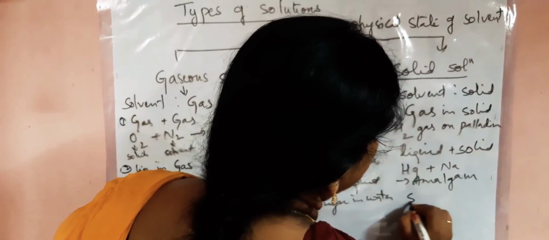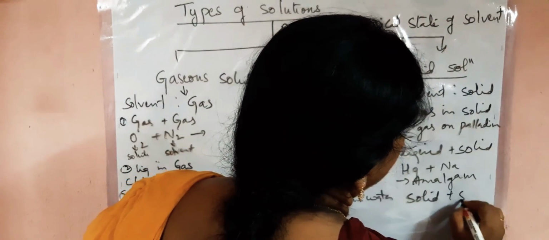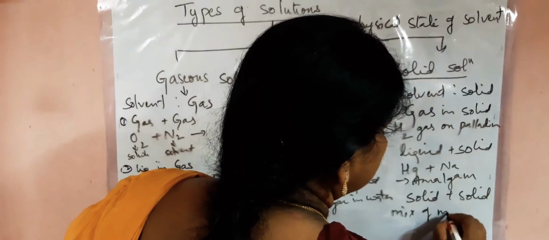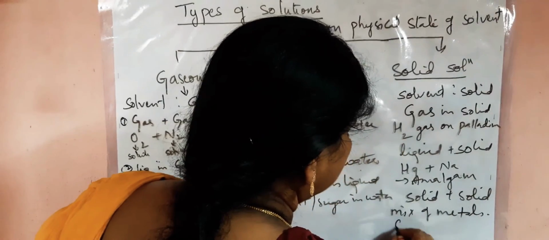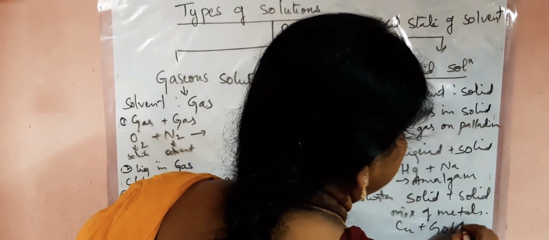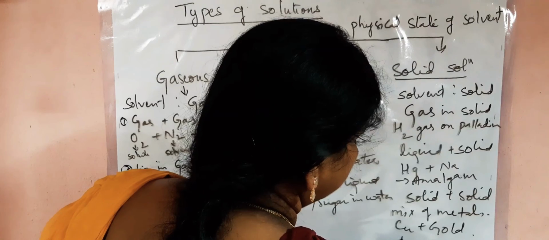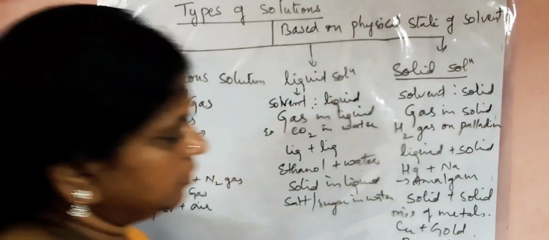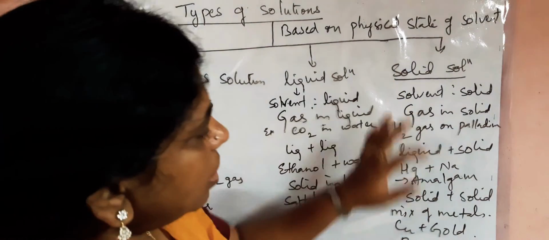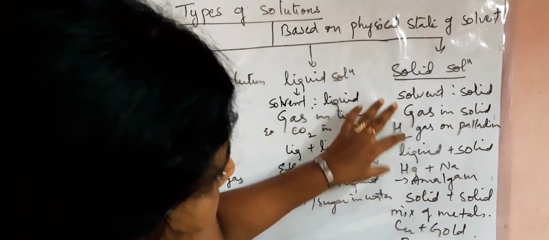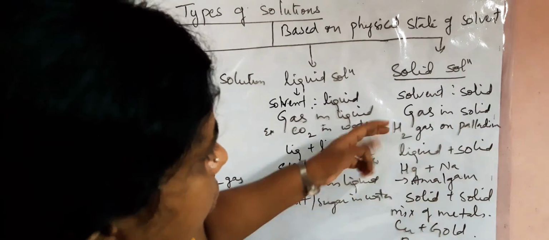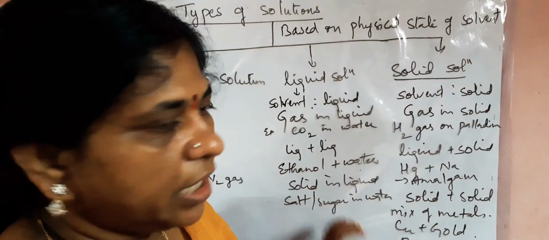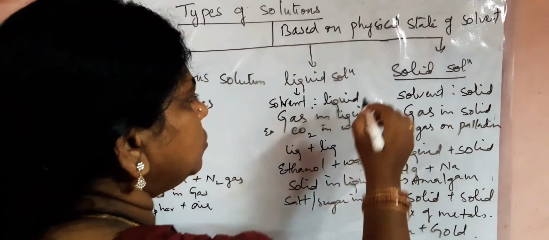Then you have solid plus solid. Take a mixture of metals like copper plus gold. We have alloys, for example brass, bronze, etc. So why are they called solid solutions? Here your solute may vary. The solute may be solid, liquid or gas, but the solvent is solid. Therefore this will come under solid solution.